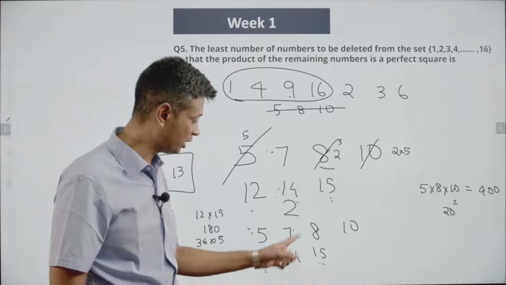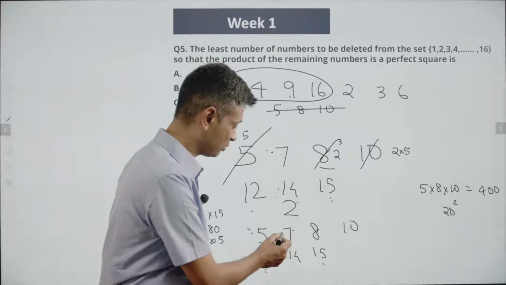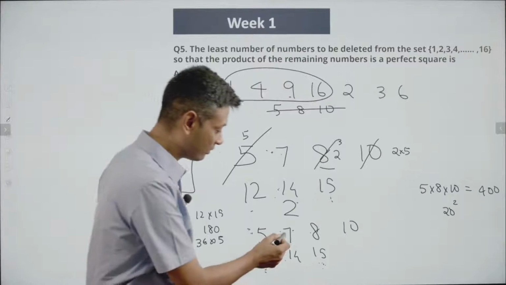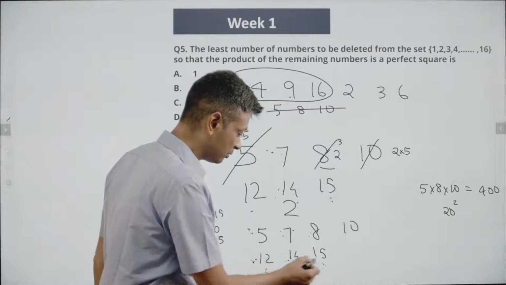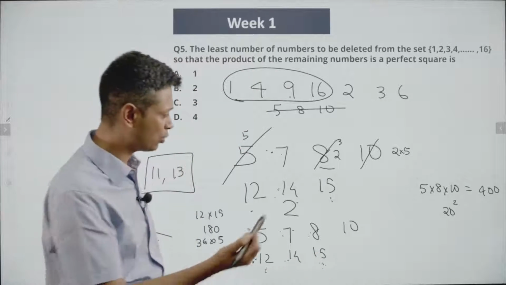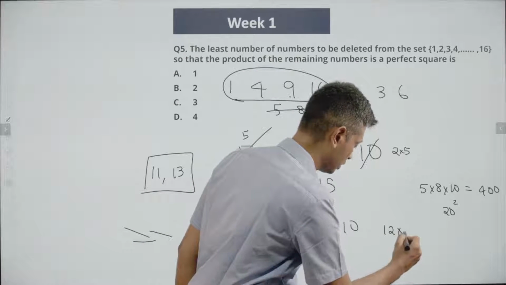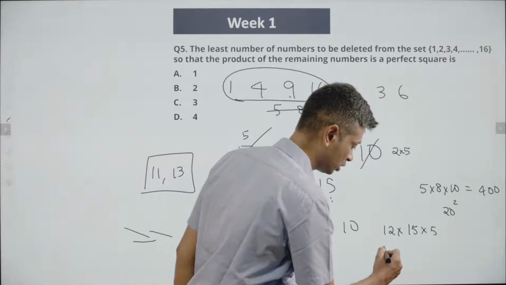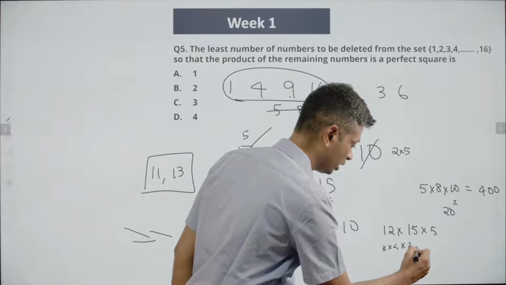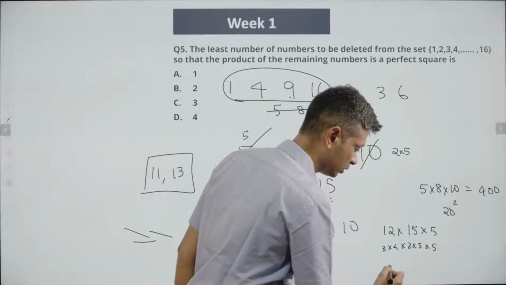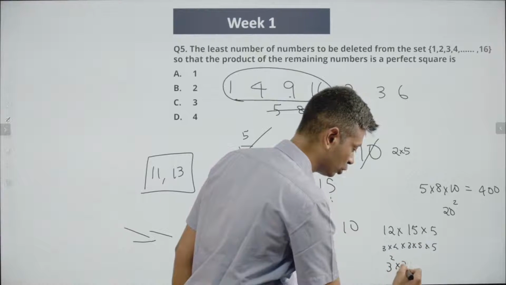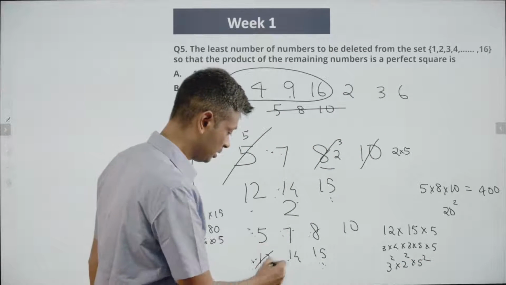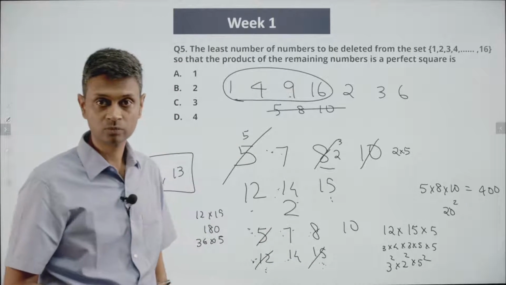So we'll have 7, 14, 8 and 10 remaining. 7, 14, 8 can be combined together. Think about it. 7, 14 and 8, 12, 15 and 5, they can be combined together. How so? 12 into 15 into 5 is 3 into 4 into 3 into 5 into 5. 3 square into 2 square into 5 square. So these 3, 12, 15, 5, we can eliminate.